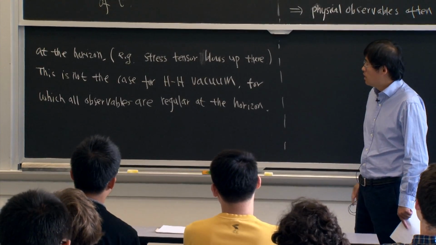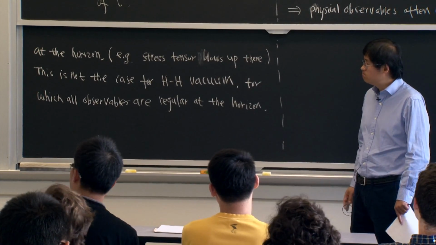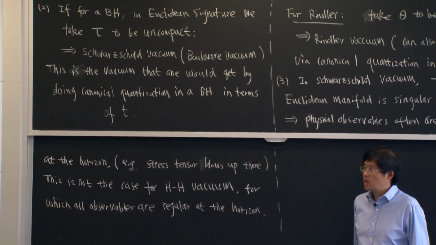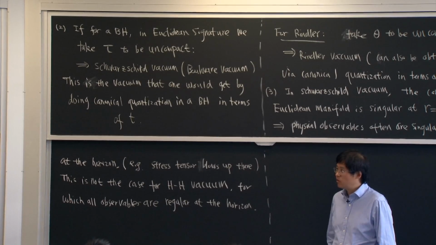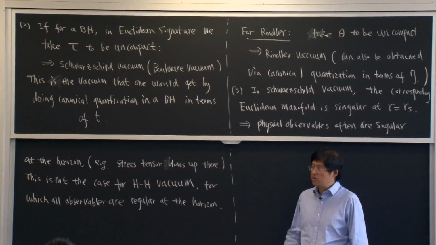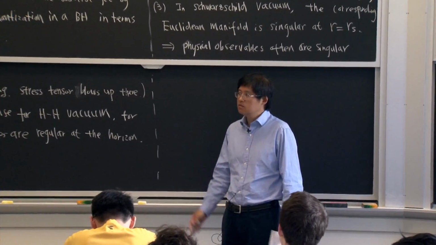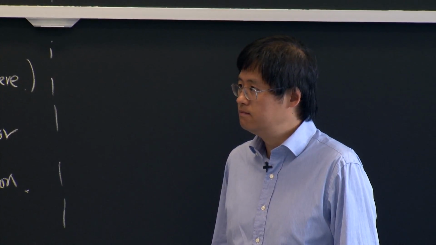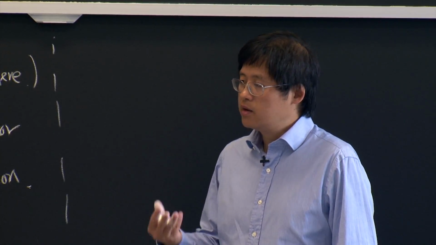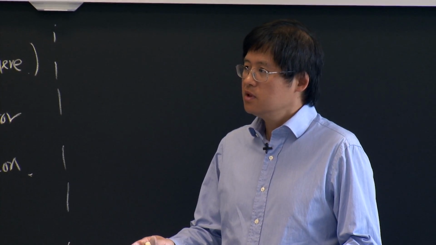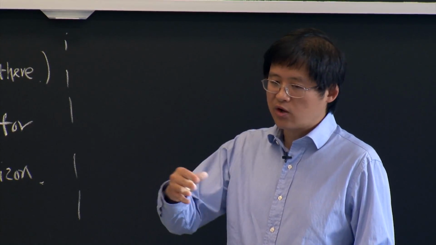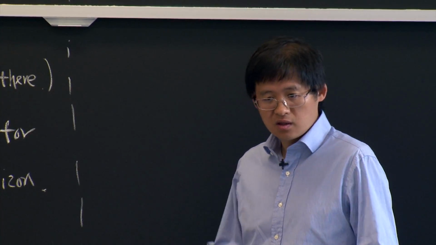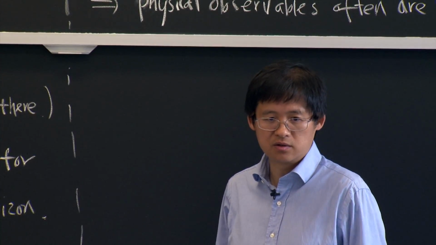For local observables, it depends. Sometimes a certain vacuum is more convenient for a certain observer, and another vacuum is more convenient for another observer. Sometimes it depends on your physical applications, etc.